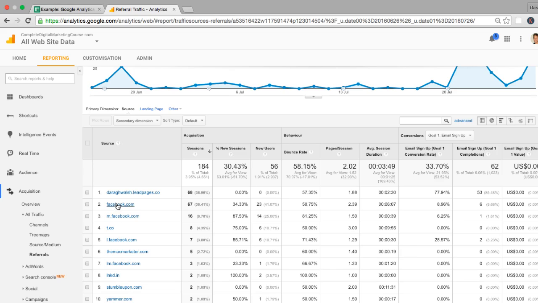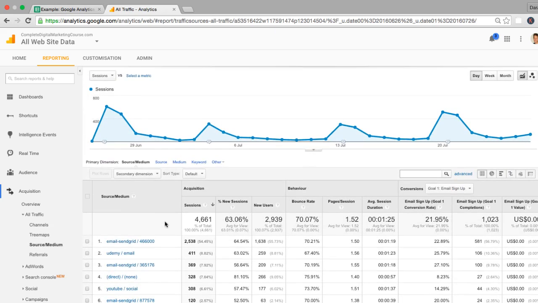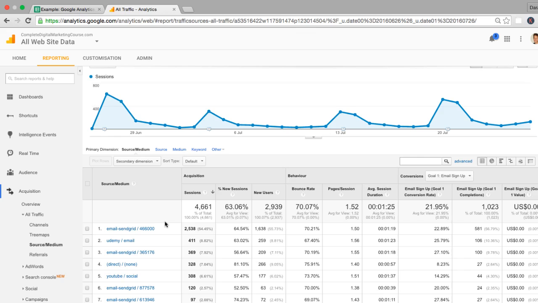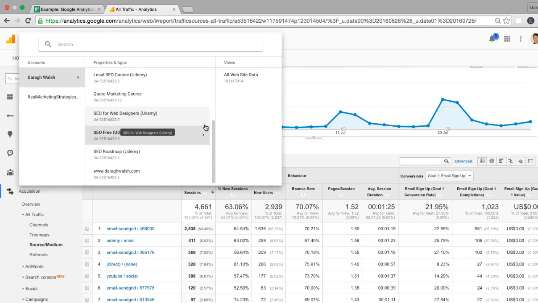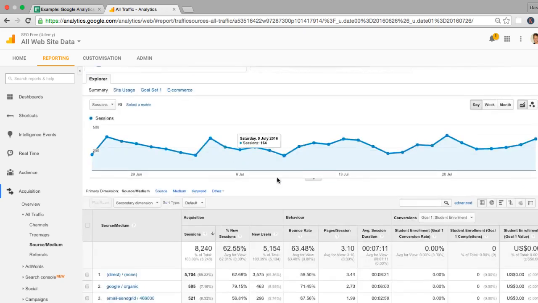So this is very interesting to see the sources of my traffic, and also, at a high level, to see which of the sources are performing extremely well. Now once again, I think this view is going to change for me a lot. If I come into maybe one of my other sites here, you can see that the sources of traffic are very, very different. Let me give you a quick look at this here.